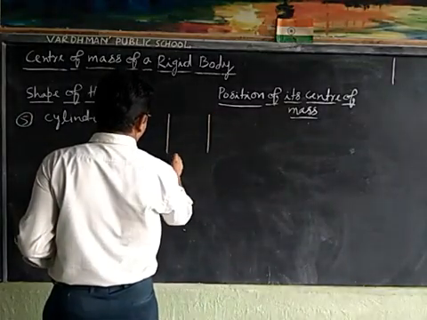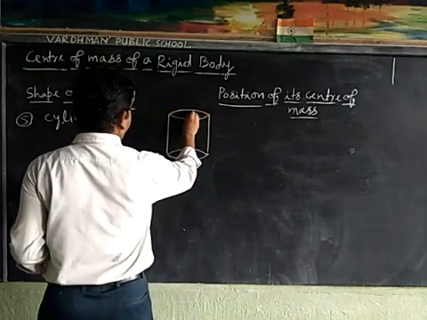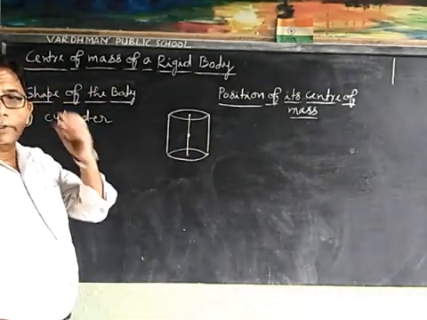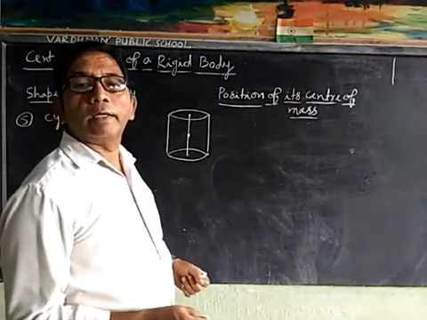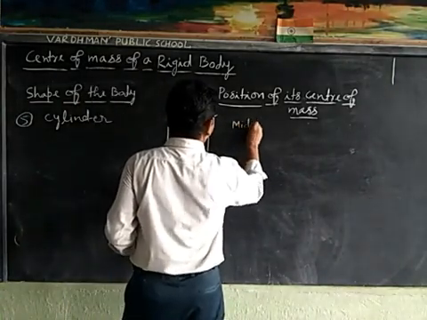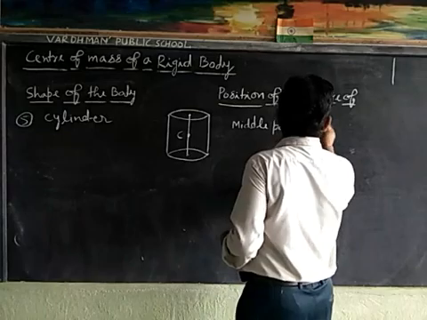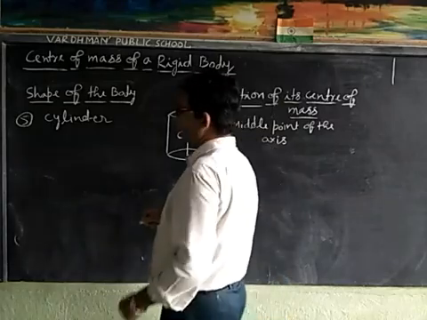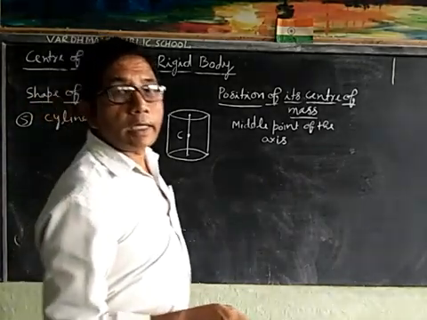Suppose this is cylinder, then center of mass of a cylindrical body lies on the middle point of the axis. Now we will take triangular lamina, where center of mass lies.